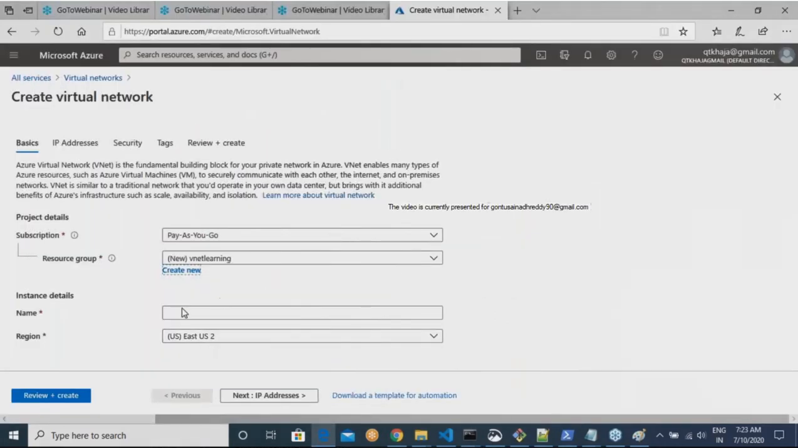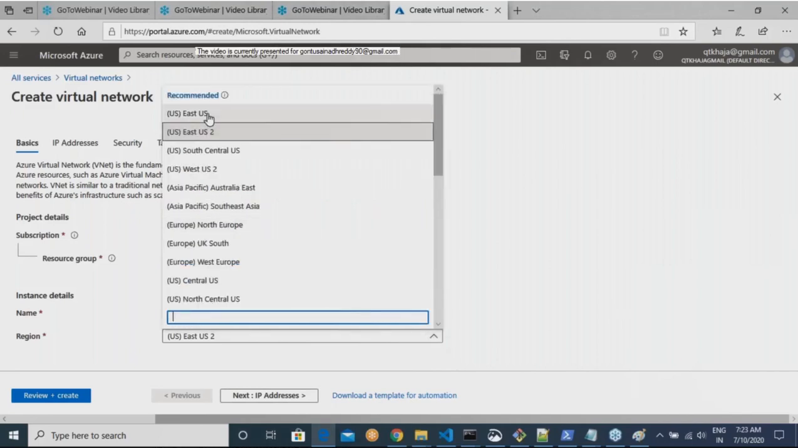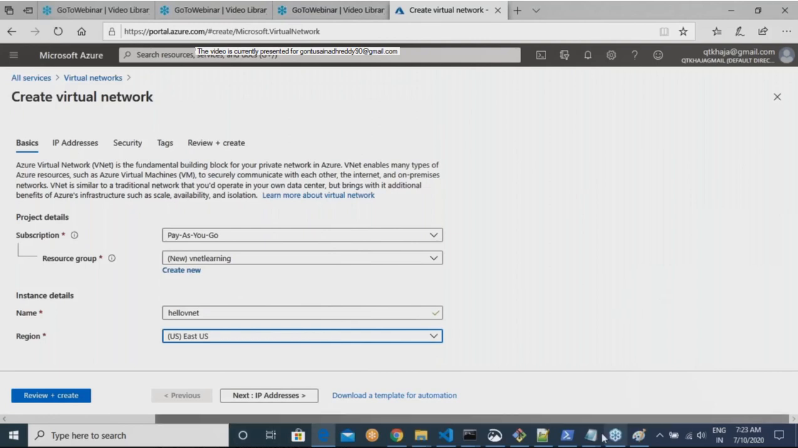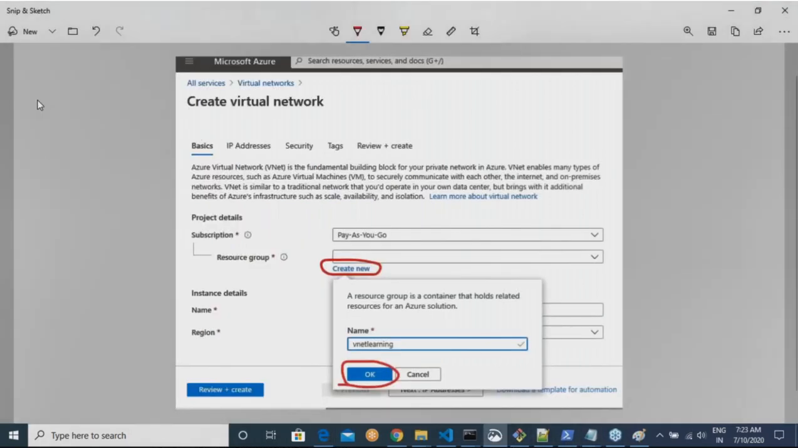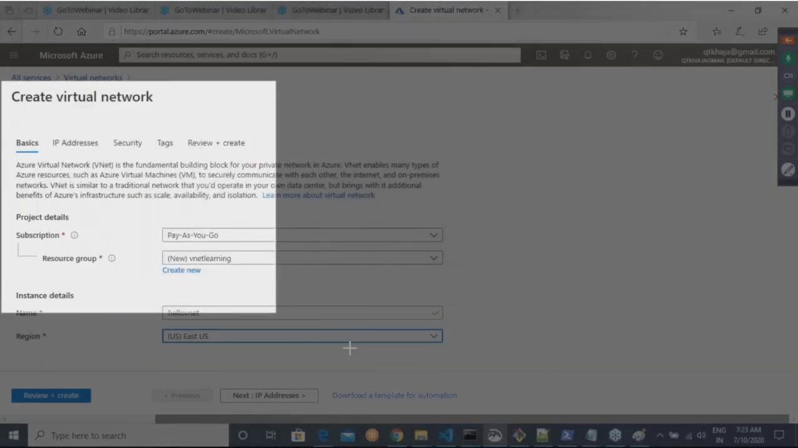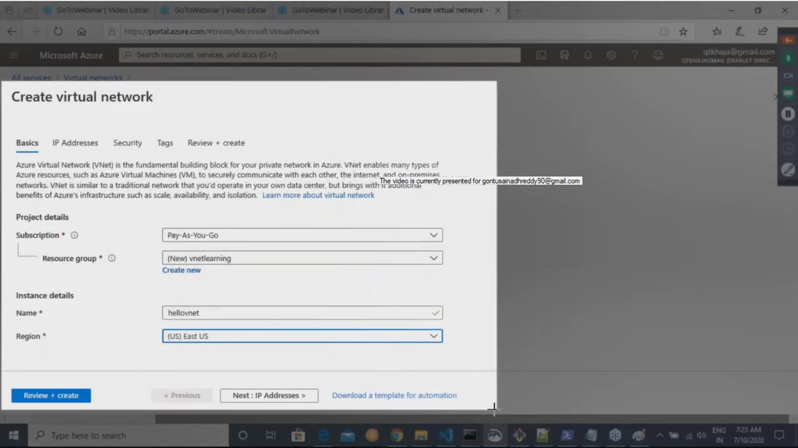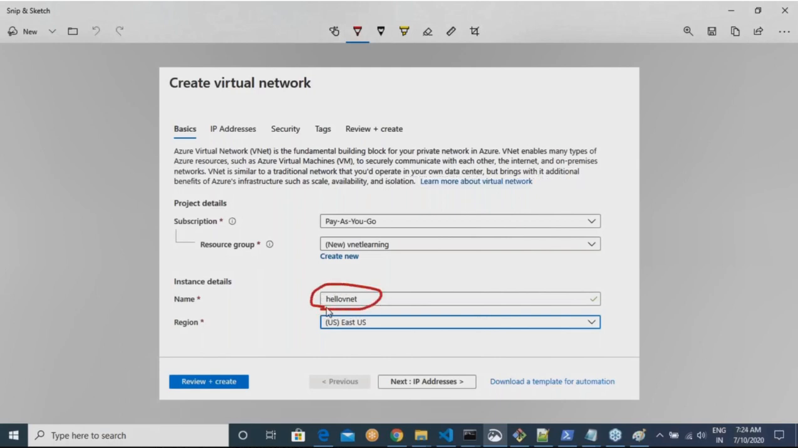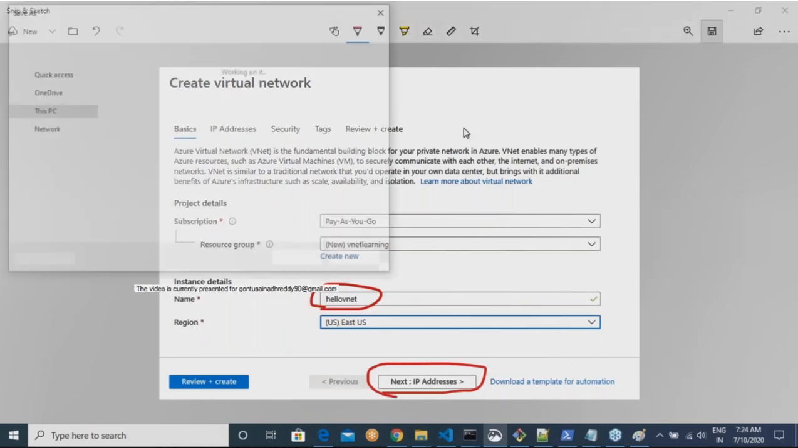And then it is asking what is your virtual network's name. My virtual network's name will be Hello VNet. Then it is asking in which region do you want this network. Okay, so I'll be selecting East US. Am I clear on this? Okay, so I've given a name. And then I'll be going to next.